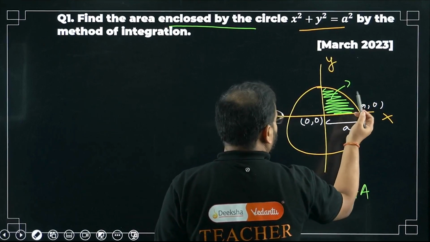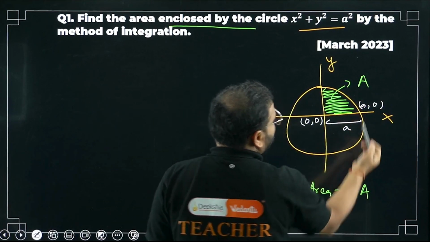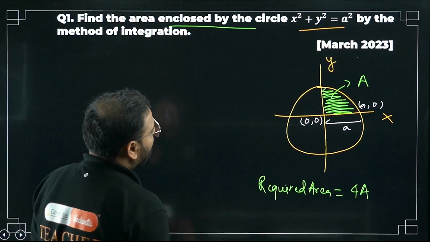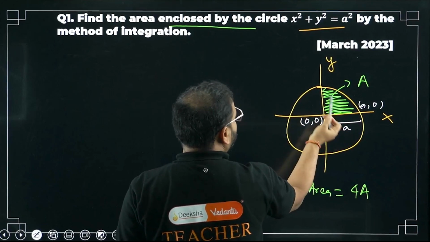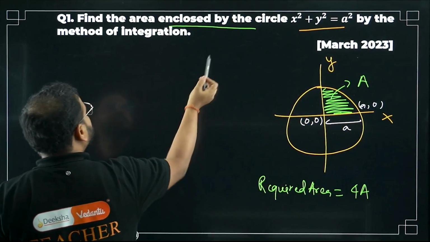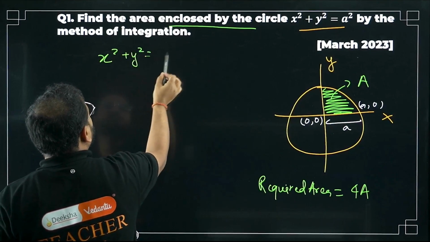Okay, so let me just change the notations. I'll call this B. Okay, it's all right, let's call this A only, no problem. I already have small a here, that's why. Now how can I find the A value? Please check. Integrate this curve's equation from where to where? 0 to a. What is the curve's equation? X square plus y square equals a square.